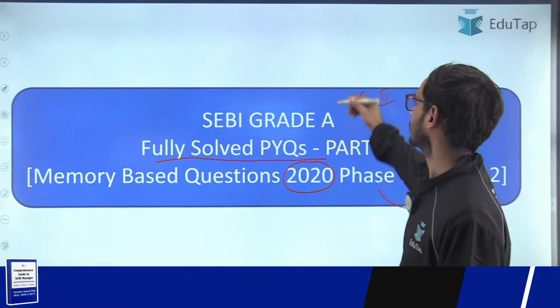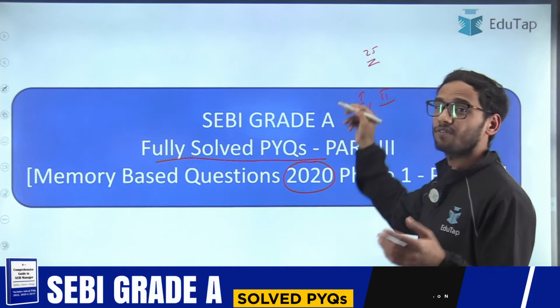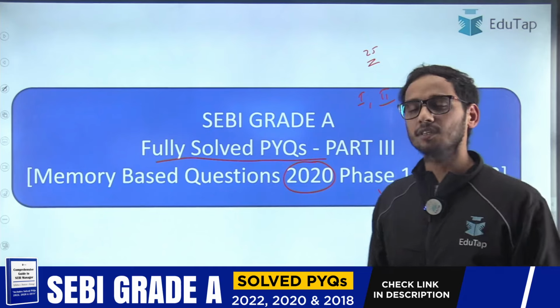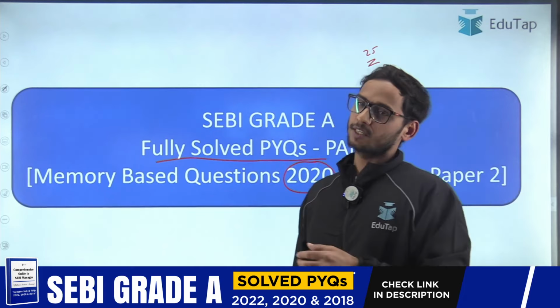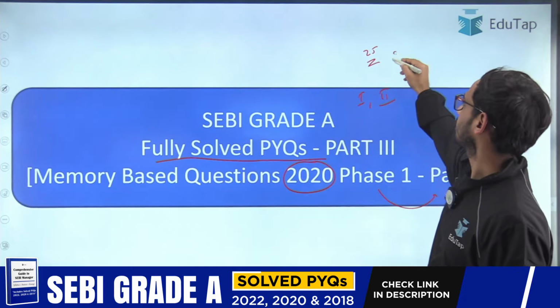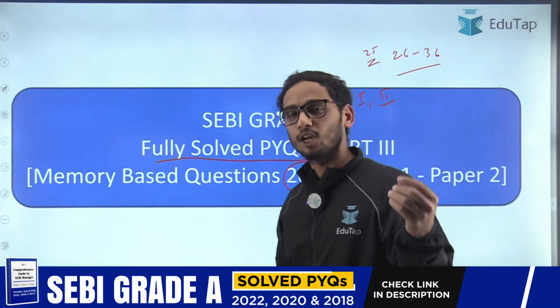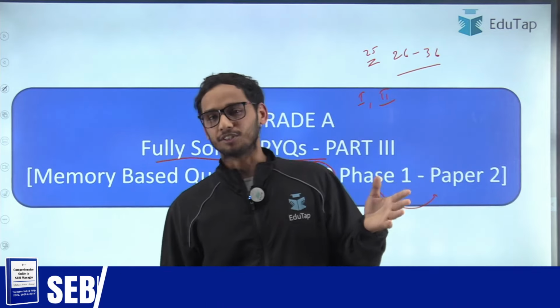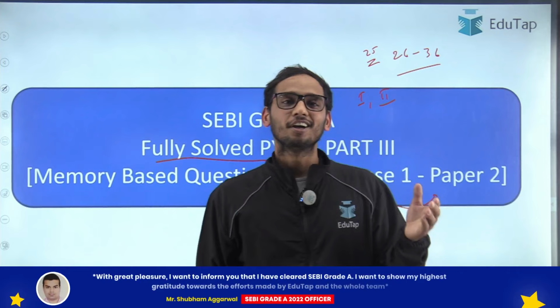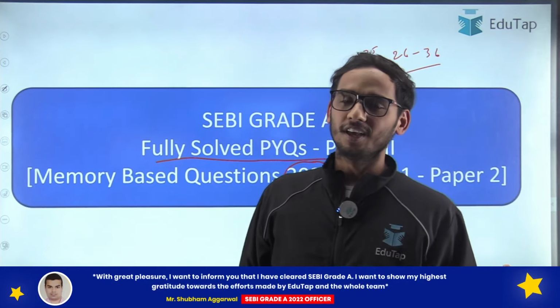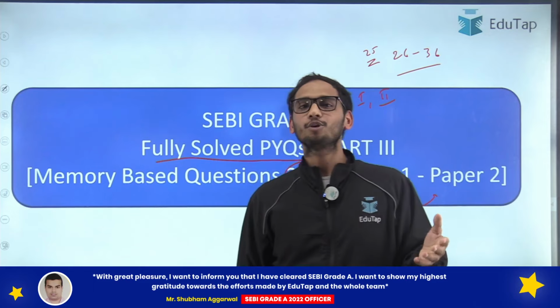We have till now discussed 25 questions. So today we are going to discuss 10 more questions and one homework question as well. So we are going to discuss from question number 26 to question number 36. So the task is to evaluate yourself in each and every question, and the challenge is to do the question before me. So why am I asking you to evaluate yourself?